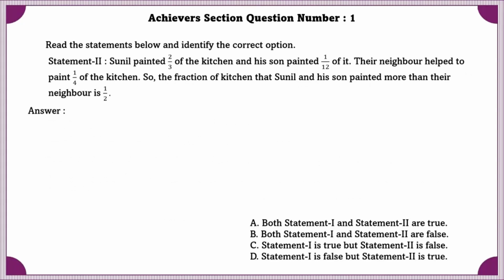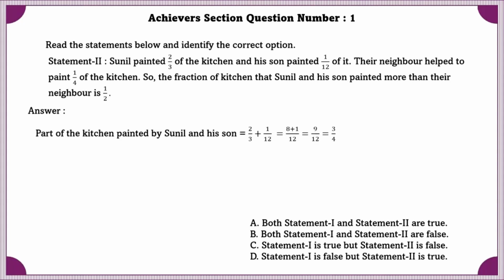Statement 2. Sunil painted 2/3 of the kitchen and his son painted 1/12 of it. Their neighbor helped to paint 1/4 of the kitchen. So the fraction of kitchen that Sunil and his son painted more than their neighbor is 1/2.